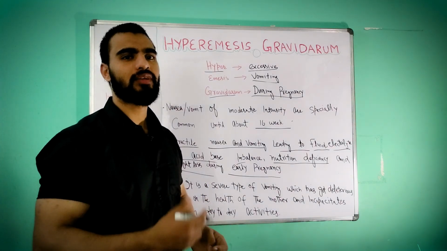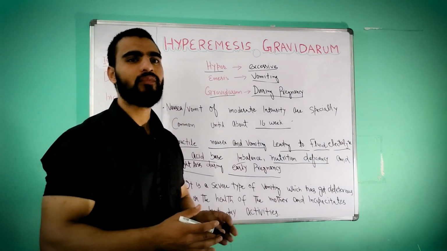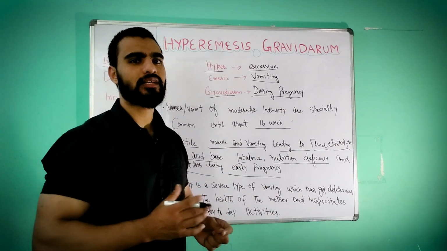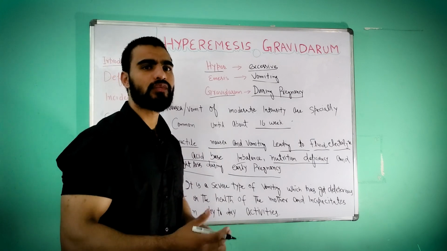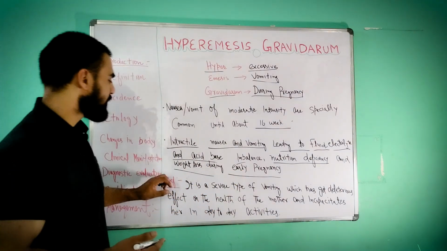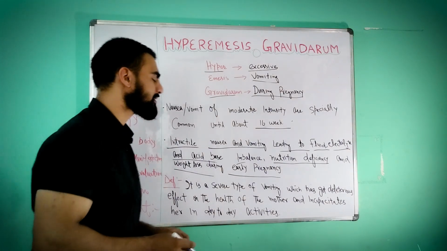Digestion will not be there, the food will not be absorbed, it will be vomited out. So next, let's see the definition of hyperemesis gravidarum.